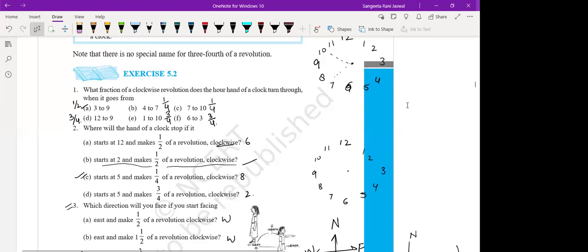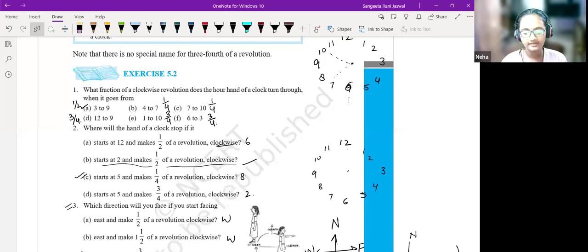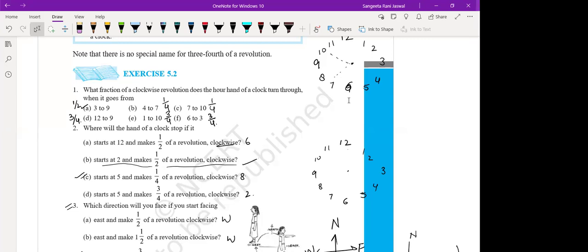Starting with Neha. Neha, what is acute angle? Ma'am, acute angle is an angle which is less than 90 degrees. Yes, the angle which lies between 0 and 90 degrees is acute angle. Very nice. Harshit, what is obtuse angle? Ma'am, obtuse angle is an angle which is greater than 90 degrees but less than 180 degrees.